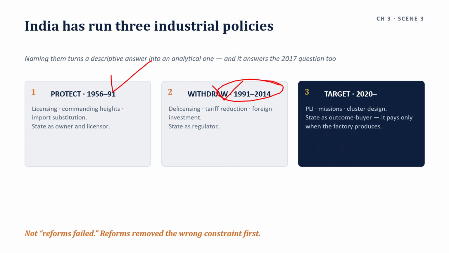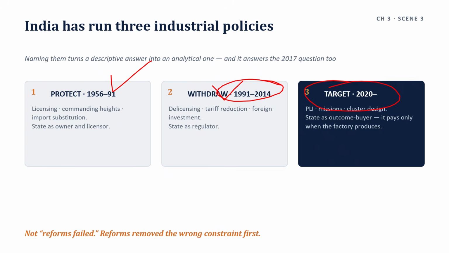So 2020 onwards, this is the third and latest phase. What is happening in this phase? The state as outcome buyer. It does not own, license, or build the factory. It pays only when the factory produces. And here is the reason industry lagged, stated precisely.